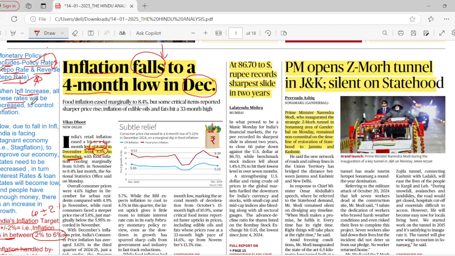RBI will increase these rates to control inflation. If inflation increases, then we need to increase the reverse repo rate and repo rate to control it.